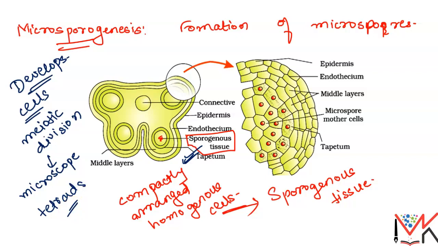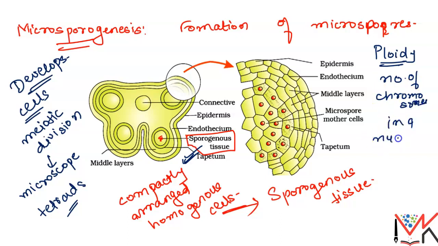Now what will be the ploidy of these tetrads? Ploidy means the number of chromosomes present in the nucleus of a cell. So what will be the ploidy? As it is a meiotic division, all cells will be haploid.